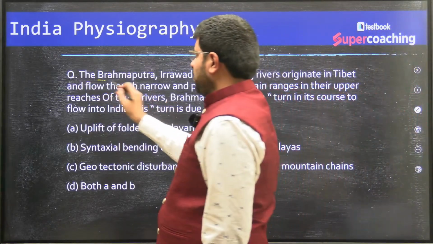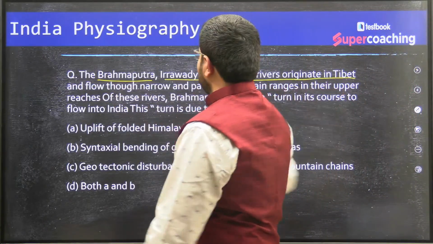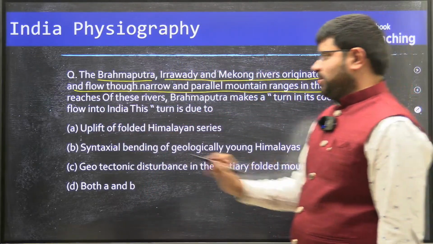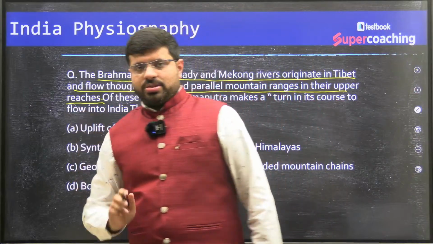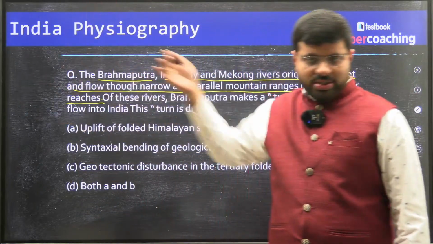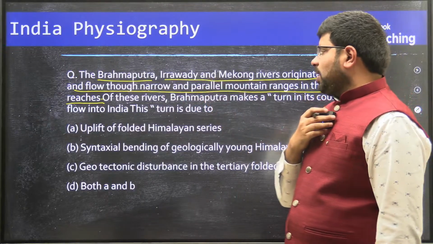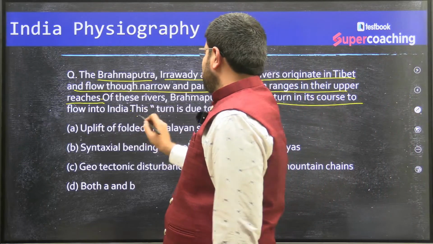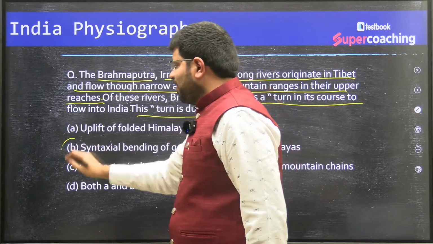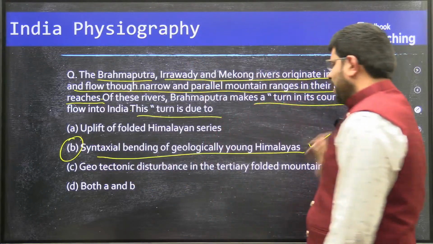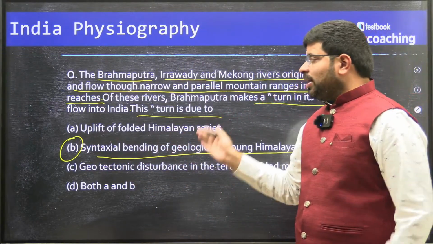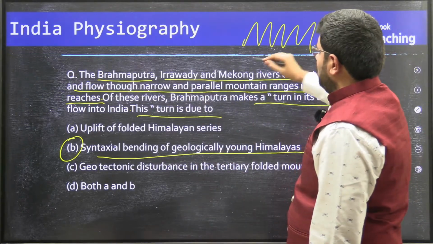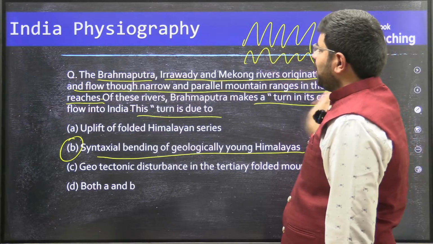The Brahmaputra, Irrawaddy and Mekong rivers originate in Tibet and flow through narrow and parallel mountain ranges in their upper reaches. Full stop. That is, in the upper portions of their courses. Then, of these rivers, Brahmaputra makes a U-turn in its course to flow into India. This turn is due to only one thing: syntaxial bending of the geologically young Himalayas. Uplift of the folded Himalayan series. Just because Himalayas have folded, because of that, rivers did not take a U-turn.